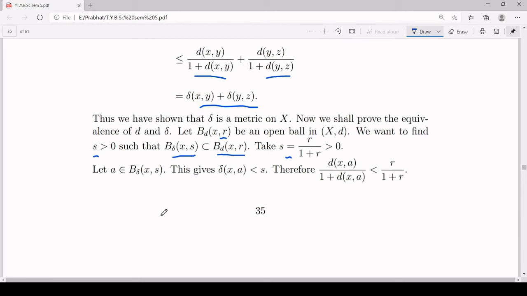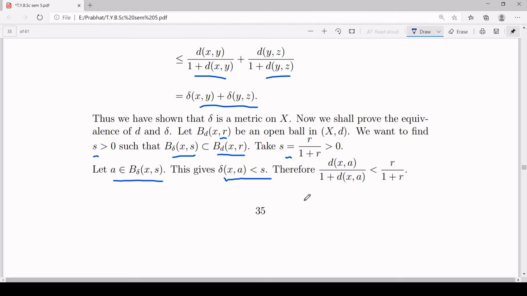And we claim that for this s, B_delta(x,s) is a subset of B_d(x,r). To prove this, you take an element a inside your B_delta(x,s). This gives that the distance between x and a with respect to the metric delta is less than s. So delta(x,a) is less than s.